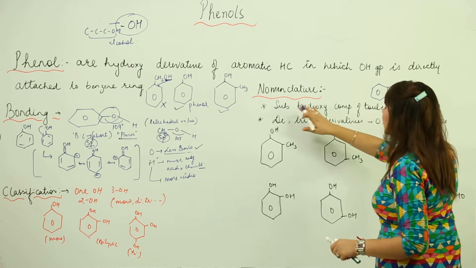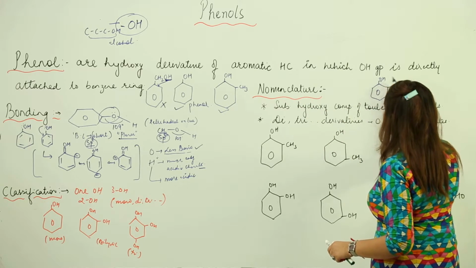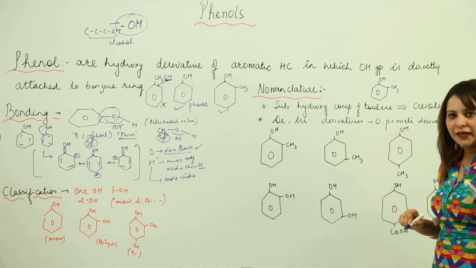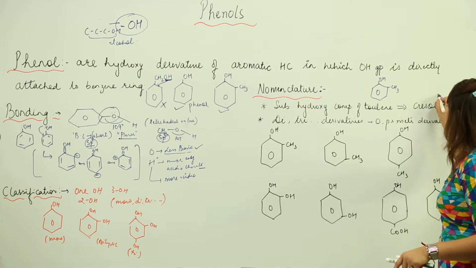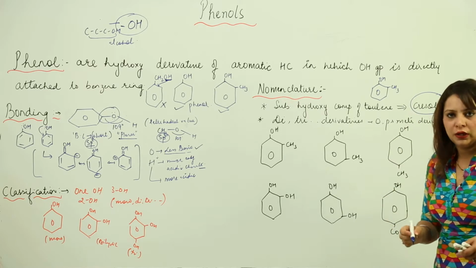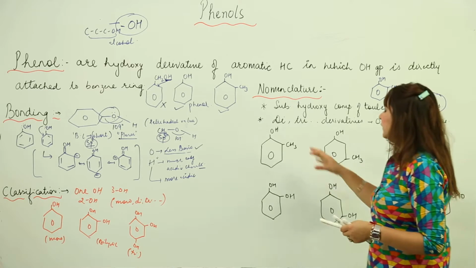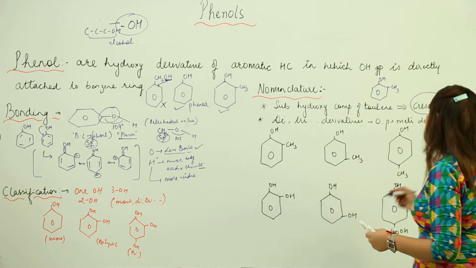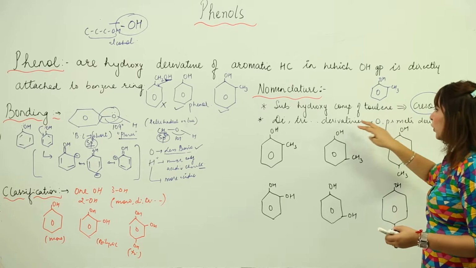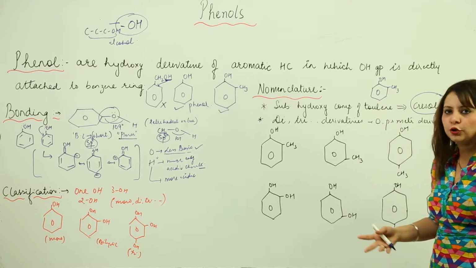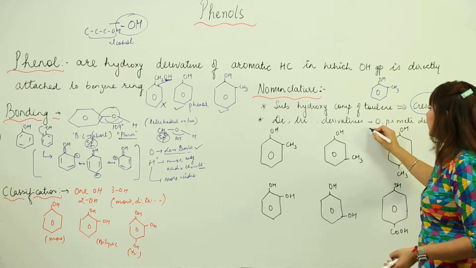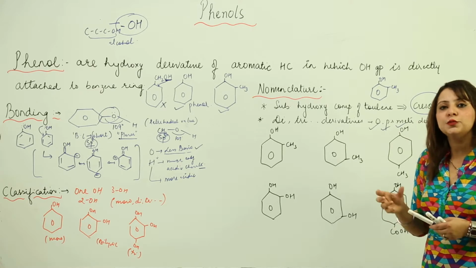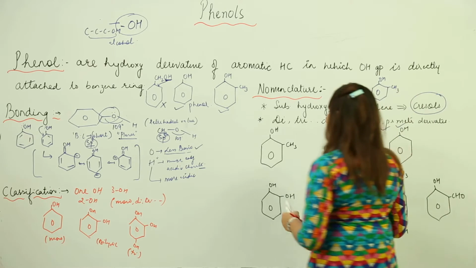Now a substituted hydroxy compound of toluene, meaning a benzene ring with an OH group directly attached and also a CH3 group attached at any position, has the common name cresol. For di and tri derivatives, depending upon 2 OH or 3 OH, and depending upon the CH3 group or any other group attached, we can use the words ortho, meta or para depending upon the position at which they are present. So we will first look at the common names here.